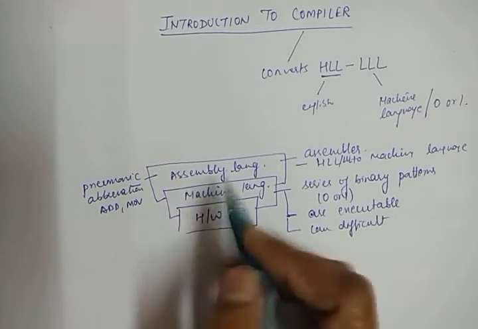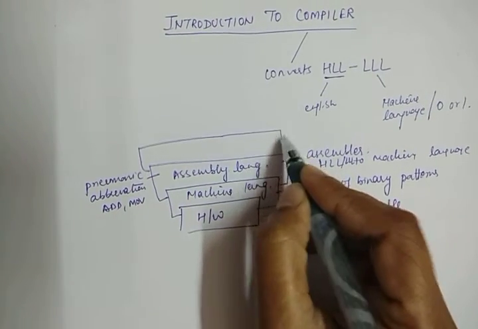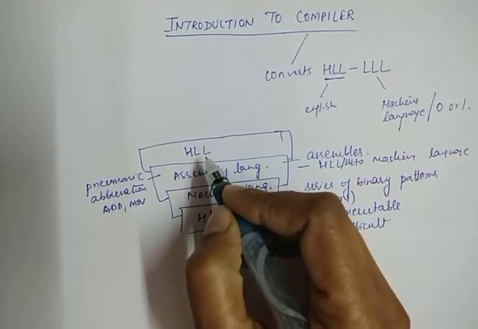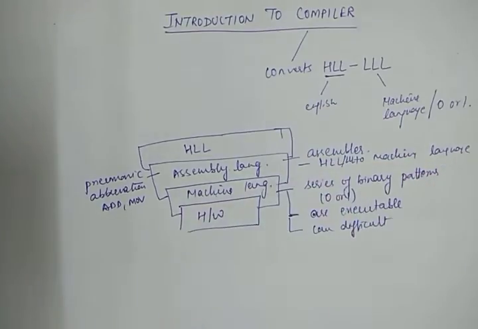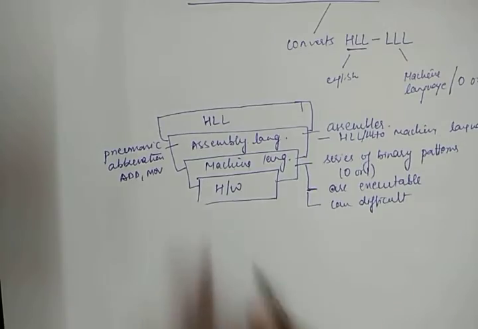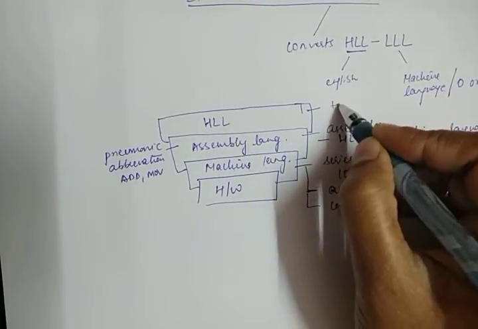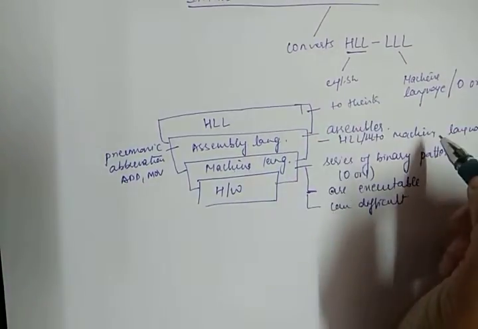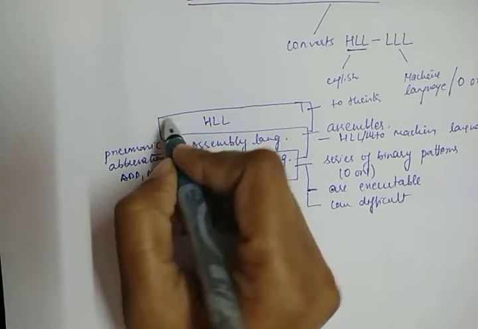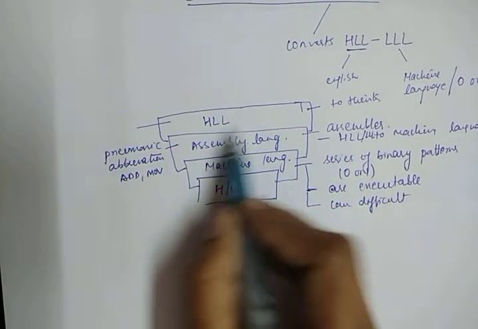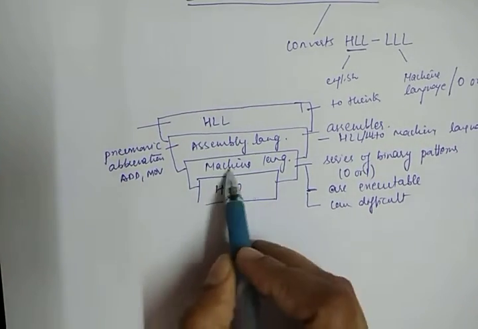After assembly language, the next level is high level language, just like C, C++, Java, JavaScript, Python, PHP, and many more advanced languages. They are all high level languages. It makes it easier for the programmer to think about the programming language, and it also requires a translator which converts this high level language into machine language.